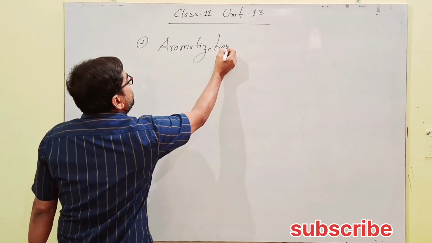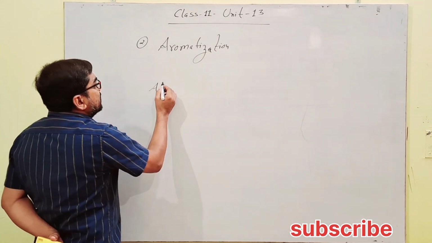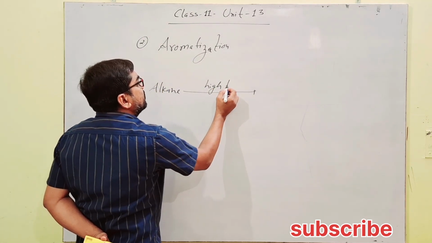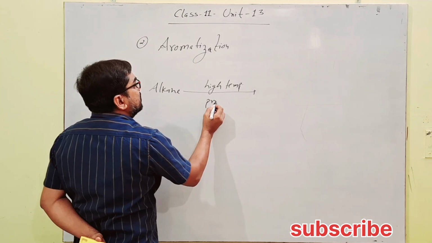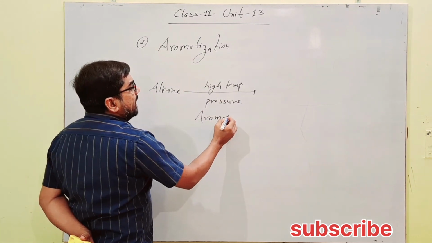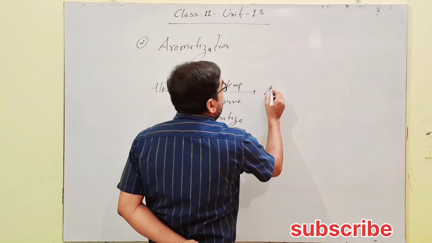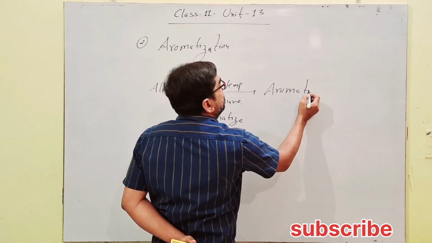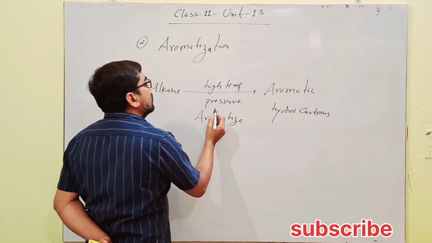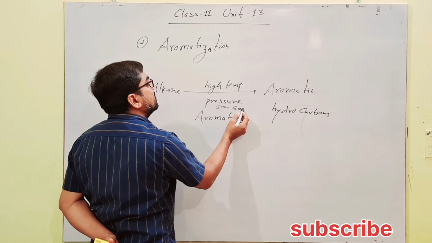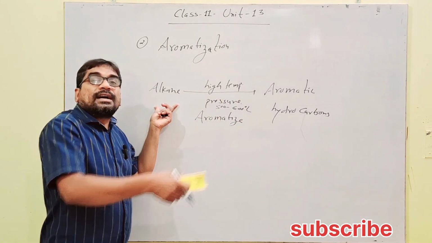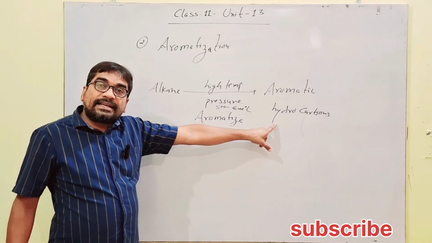What is aromatization of alkane? Whenever alkane undergoes very high temperature and pressure, it gets aromatized and gives aromatic hydrocarbons, at approximately 500 to 600 degrees centigrade. At such a high temperature, alkane gets aromatized and converts into aromatic hydrocarbons.